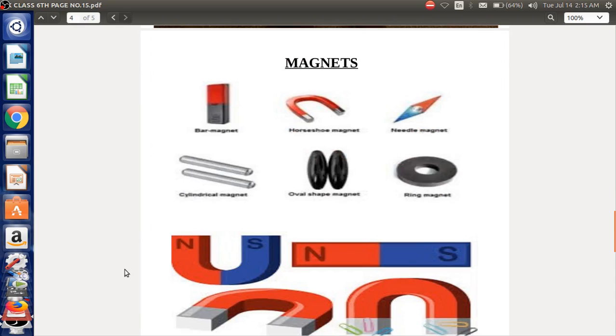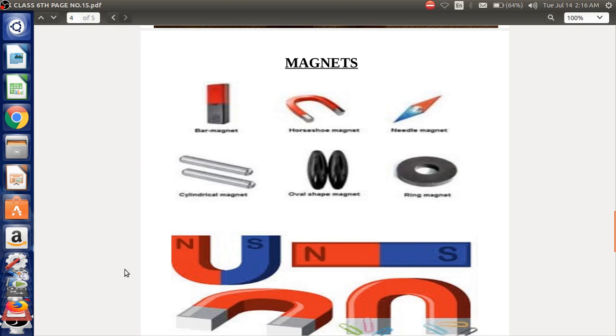Okay, moving ahead, let us have a glimpse of the magnets. If you can see the wonderful magnets which are being depicted here, these are the different types of magnets: bar magnet, horseshoe magnet, needle shaped magnet, cylindrical magnet, oval shaped magnet, and the ring magnet.